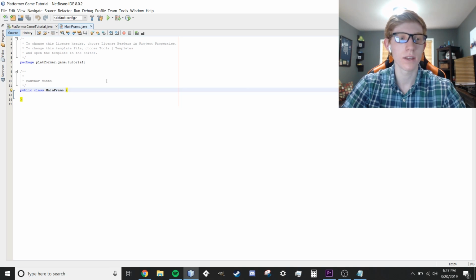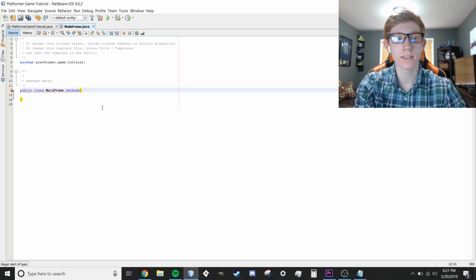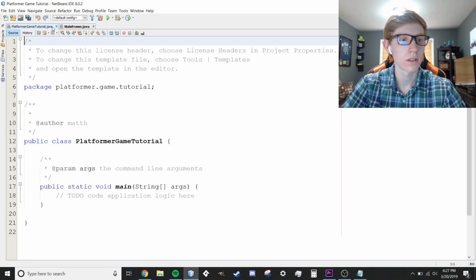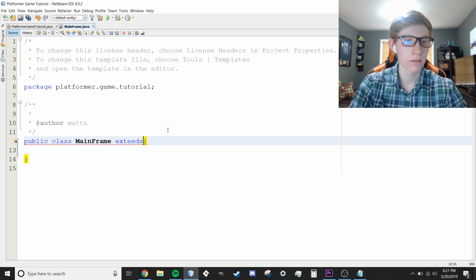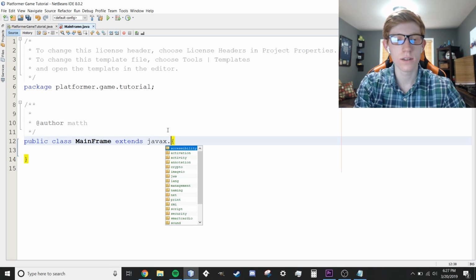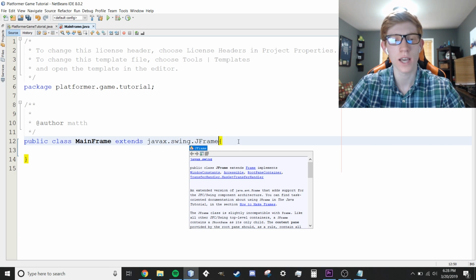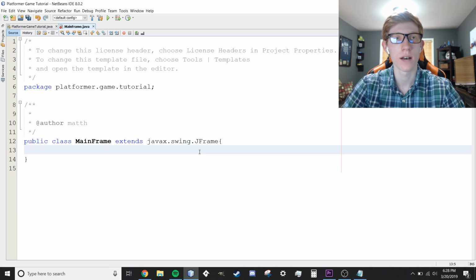And before we do anything else, we're going to type in right in the class right here, public class mainFrame, we're going to type extends, and then this is actually case sensitive, so before I forget, let me make this a lot larger here. Does that look good? About the same size? Yeah, let's do that. MainFrame extends javax.swing.JFrame, just like that. You want to make sure, I believe that is case sensitive. So we're going to type that in right there, and all that's going to do is tell Java that this is a JFrame. This isn't just a normal class that's going to create an object. This is actually going to be creating a JFrame.